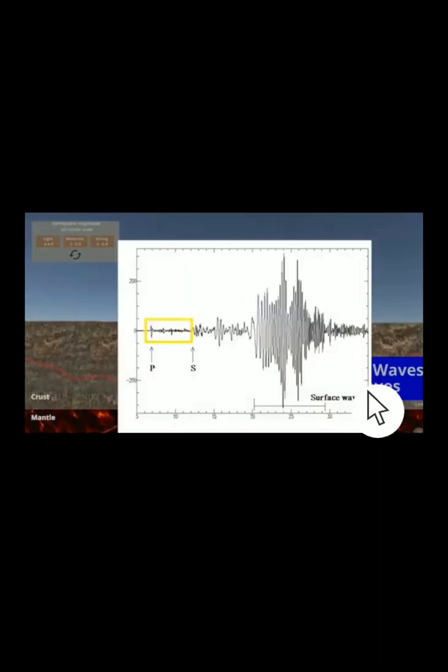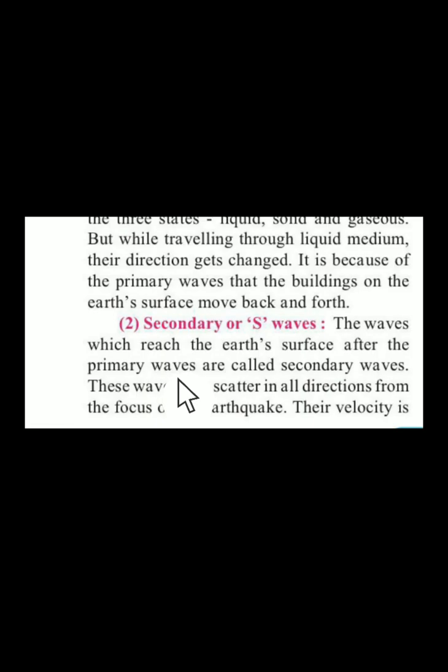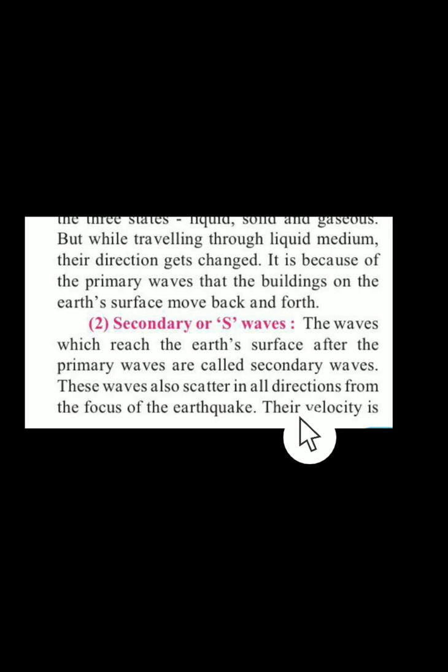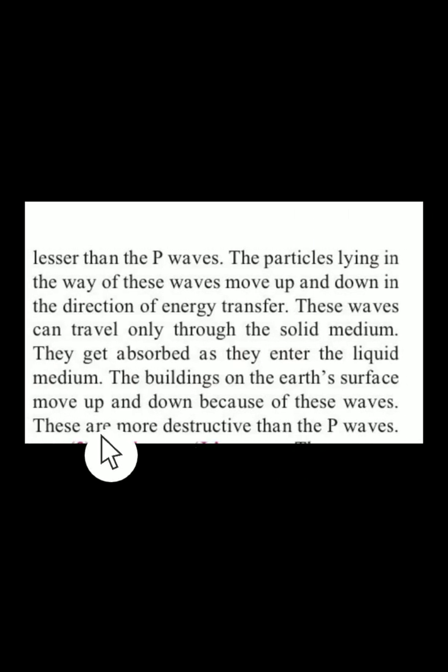Okay, see here we have the first wave that they have felt, that is the primary waves. Next, my dear students, is the secondary waves. The waves which reach the earth's surface after the primary waves are called secondary waves. So after the primary waves come, they are known as the secondary waves. Now they also move in all directions. Their velocity is lesser, so their speed is lesser than that of the P waves, but they are more destructive than the P waves.